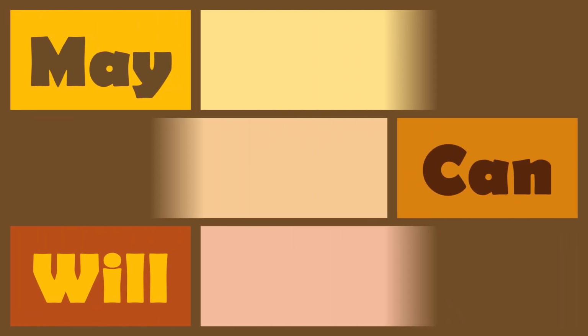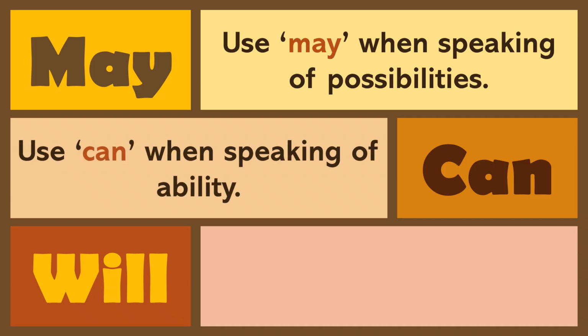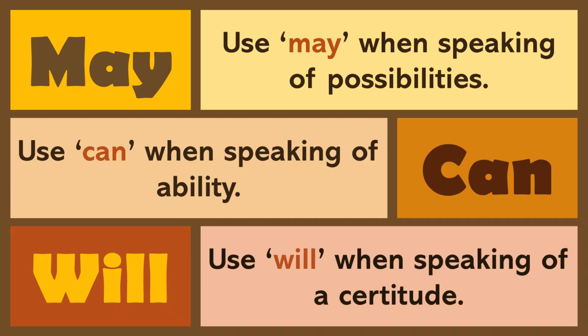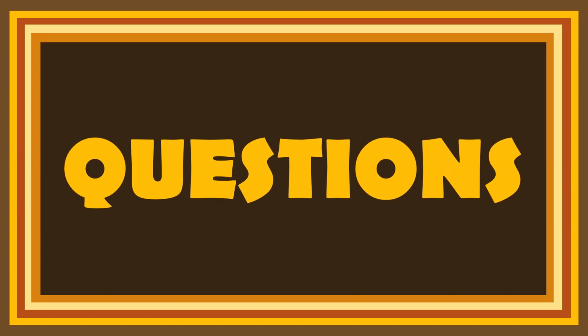May is used when speaking of possibilities and potentialities. Can focuses on ability, but ability that might not lead to specific outcomes when it interacts with external factors. And will is used when speaking of a certitude, something that will absolutely happen. And it's usually a result of inaction rather than action because the inaction of the past has already demonstrated a given problem. That is all we have for this.